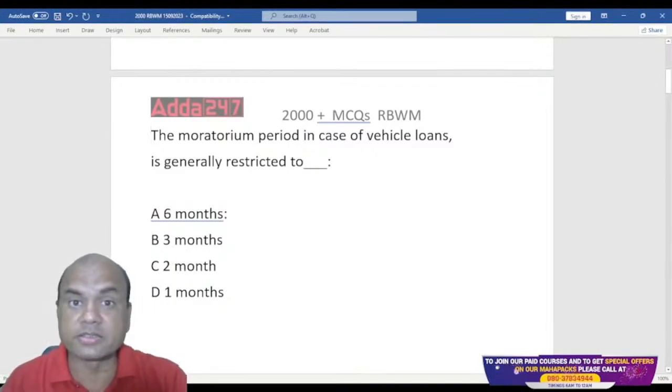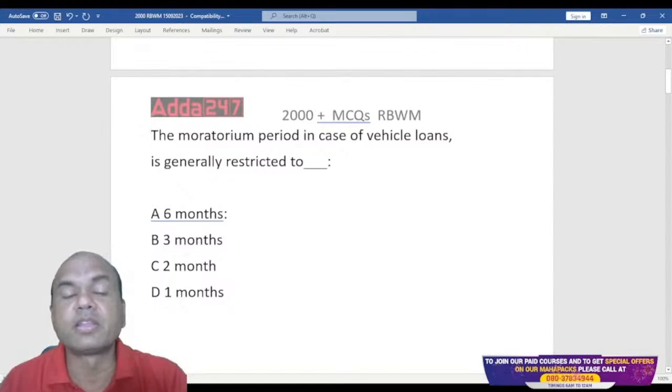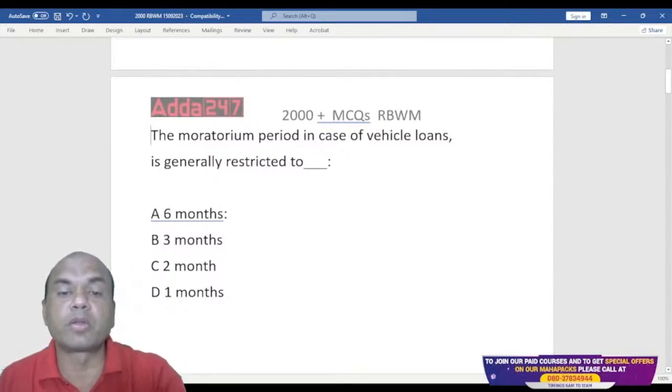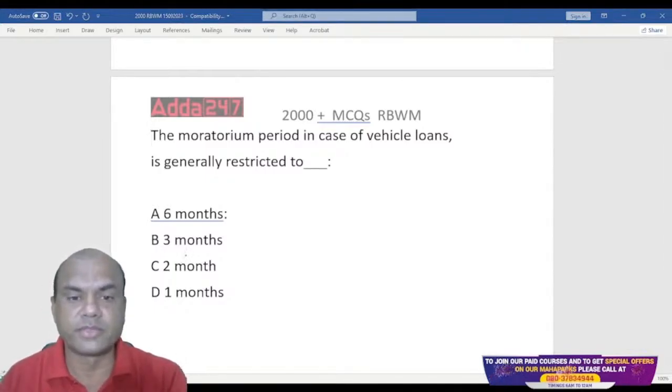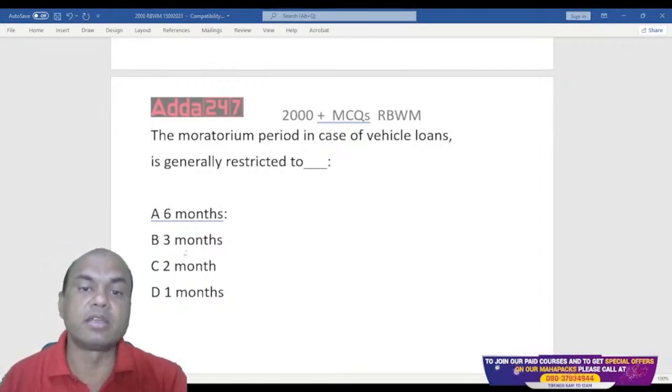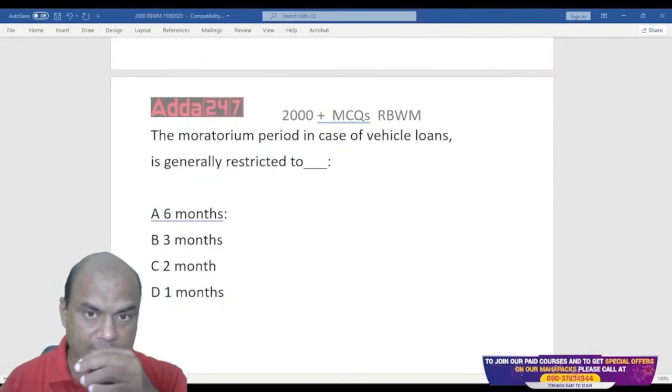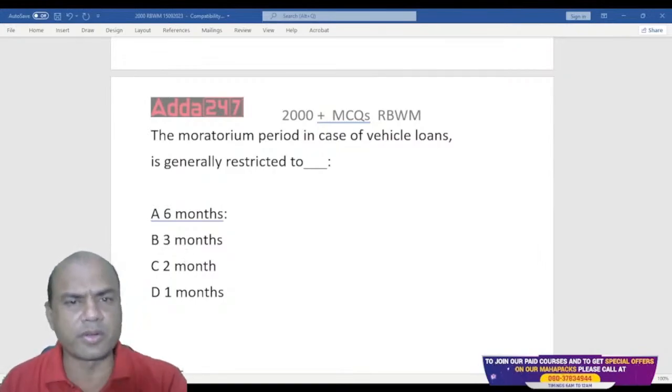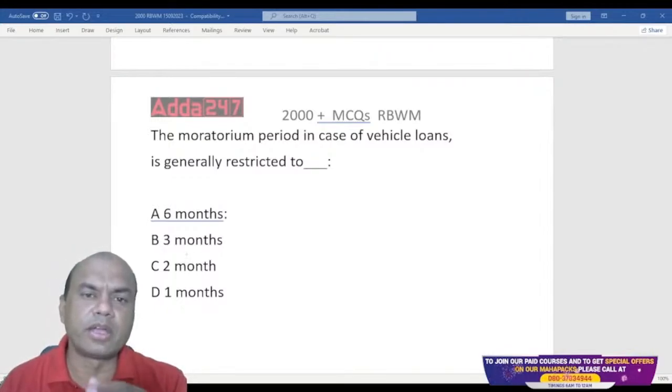Yesterday I have taken this. Type in the comment section, everyone. In home loans, what is the moratorium period? Yeah, it is 18 months, correct. 18 months for new construction. In old houses, no moratorium. Directly disburse it, full amount and take it.